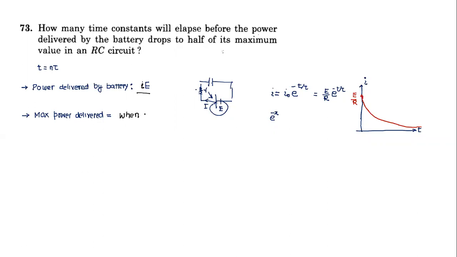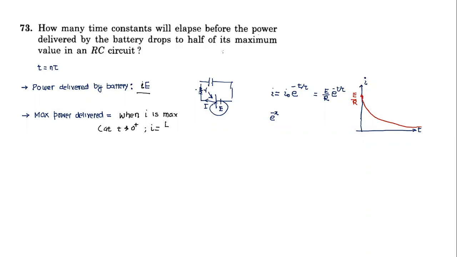Karthikeya, was it a difficult question? No, sir. When is current maximum, and what is the value of time? It is maximum at t equal to 0. You can write 0 plus, because soon after it is connected. Some people may say t equals 0, it is not connected. So 0 plus, approaching 0. And what is the value of current then? If I substitute t equal to 0, current is equal to E by R.